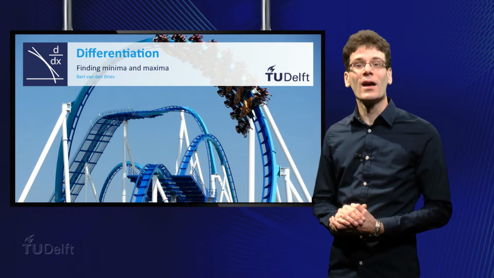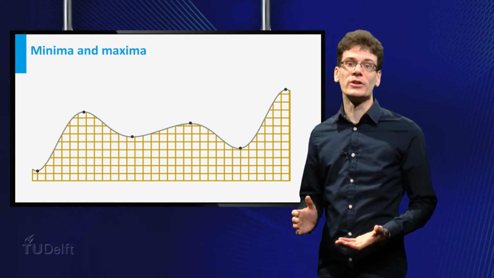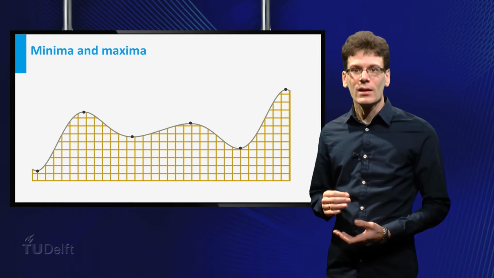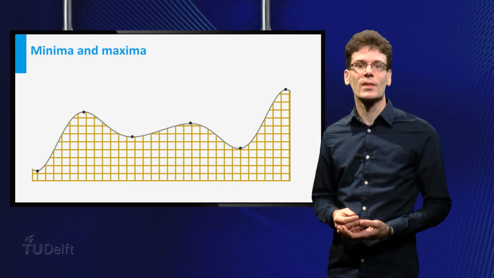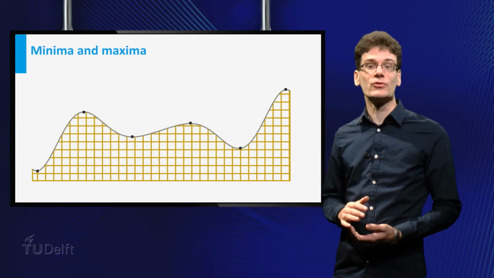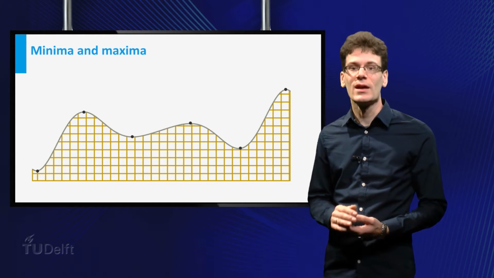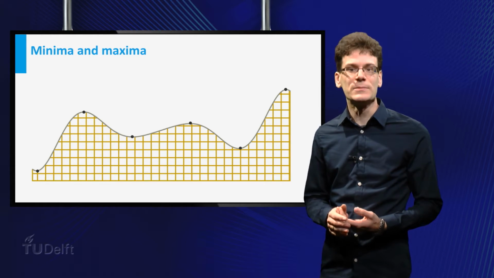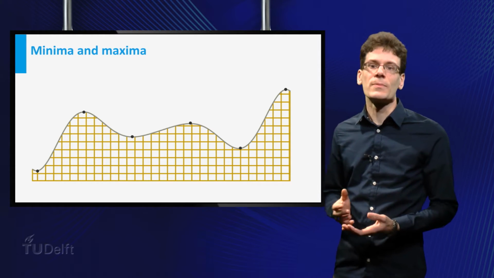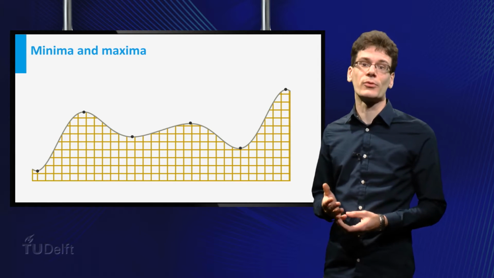Welcome back. A roller coaster track has highest points and lowest points. If we know a function that describes the track, how can we find these points? This simple question, how to find minima and maxima of a function, has numerous other applications because it has to do with optimization. Think of economics.